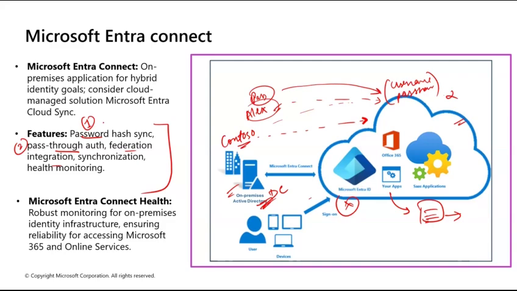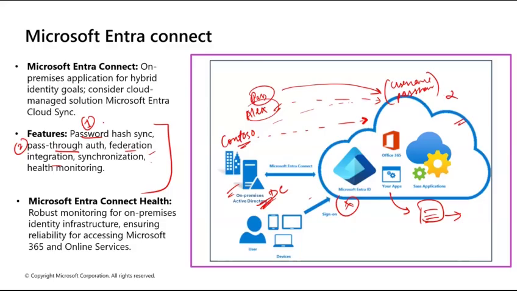If you want to use a smart card or certificate authentication, that kind of authentication policies, then you have to rely on federation integration. So it enables these scenarios, and users are redirected to the federation services for sign-in, and Entra ID trusts the authentication assertion returned by the federation server.